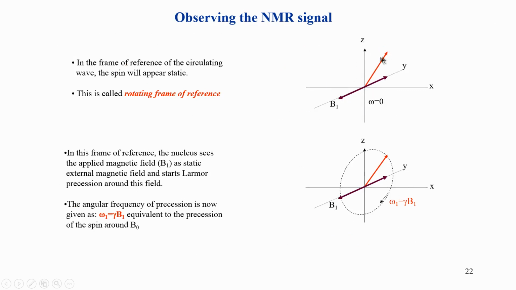Both are not moving with respect to each other. That is called a rotating frame of reference, and it is a virtual frame. It is not a real rotating frame.